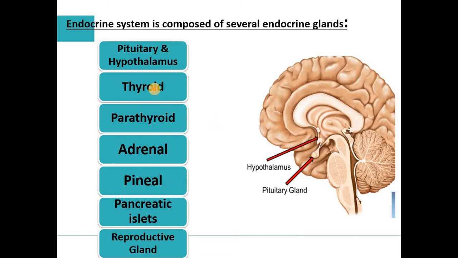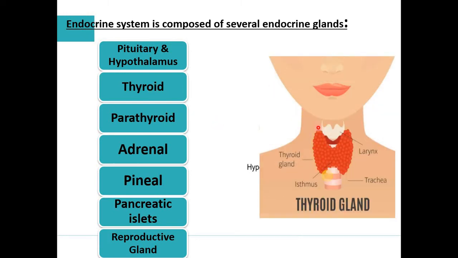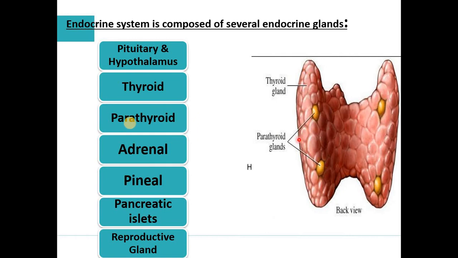Next is the thyroid gland. The thyroid gland is present in our neck, and if we talk about its shape, it is a butterfly-type shape. Next is the parathyroid gland. Para means around, thyroid like the thyroid gland. It is the posterior part of the thyroid gland. Here, look at the yellow part, these are the parathyroid glands. Do not get worried, we will discuss each and everything step by step. Just keep watching the video till the end, guys.